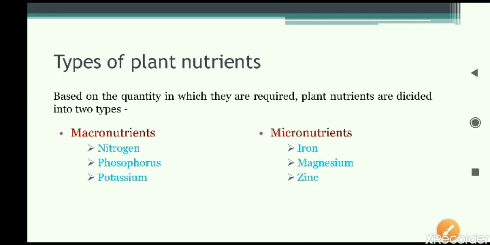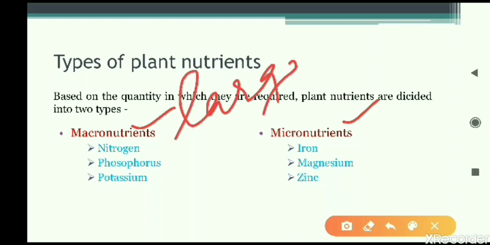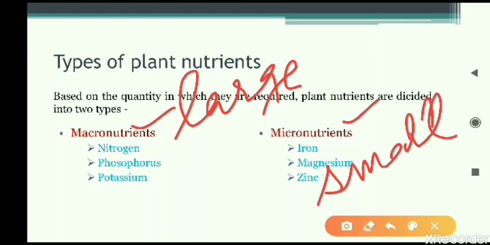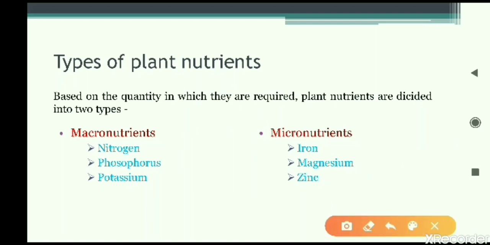Let us read now about these types of plant nutrients. Based on the quantity, how much of a mineral is required, we will classify them into two categories. One is called macronutrients, the second is called micronutrients. Macronutrients are required in large quantities, whereas micronutrients are required in small quantities, or we can say lesser quantities. A few examples are given.